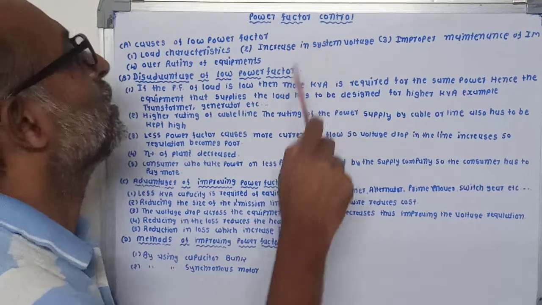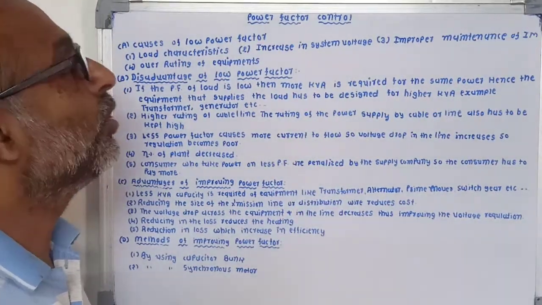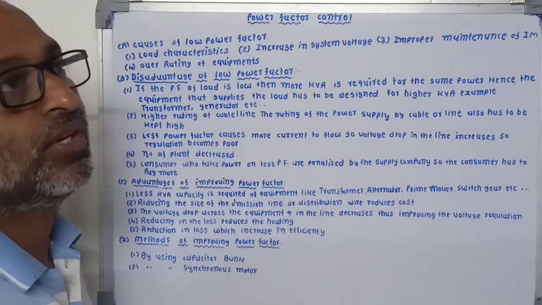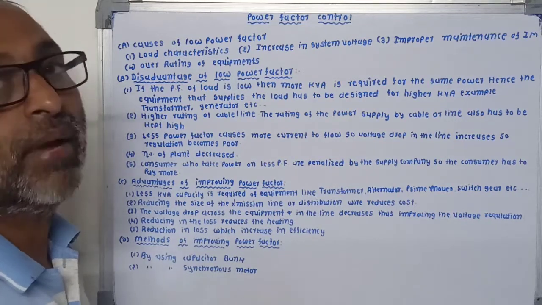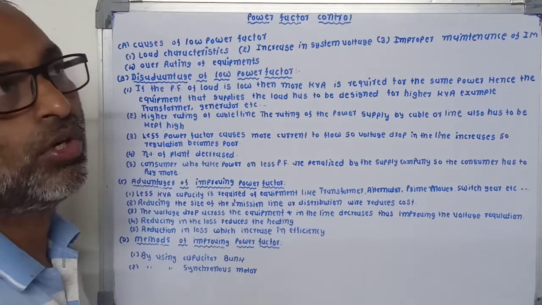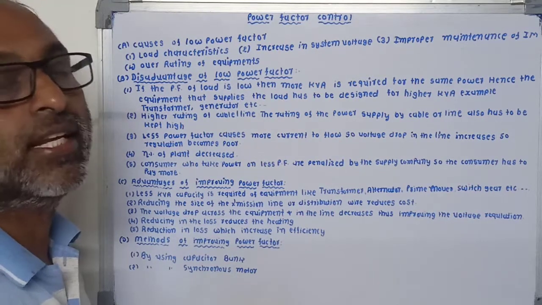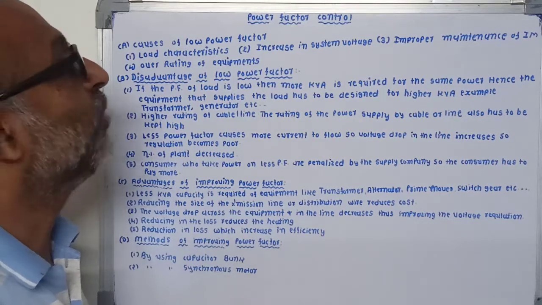Second, increase in system voltage. The system voltage is increased when the load on the system is decreased during the off-peak period. This increase in voltage increases the magnetizing current of induction motors and transformers. As a result, reactive power increases, which reduces the power factor.